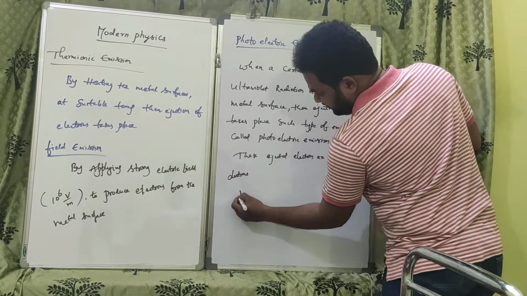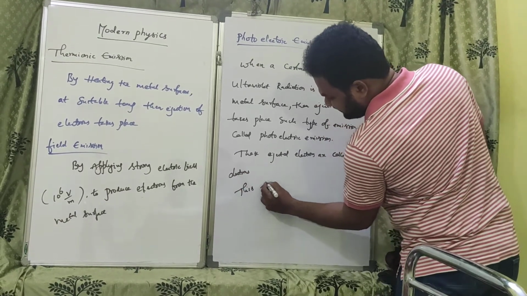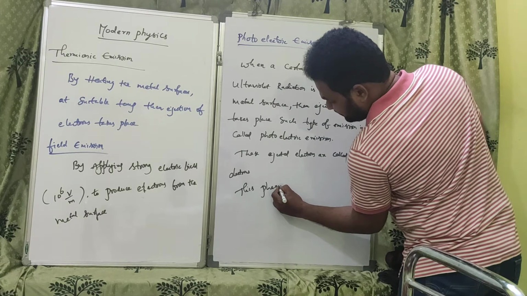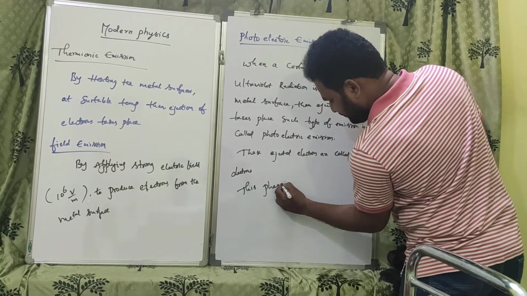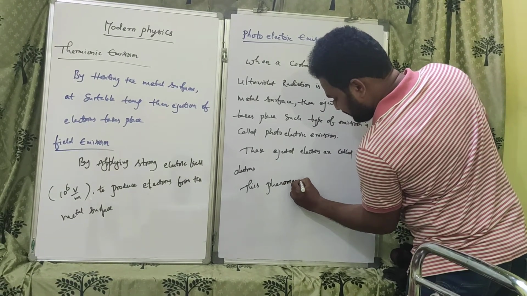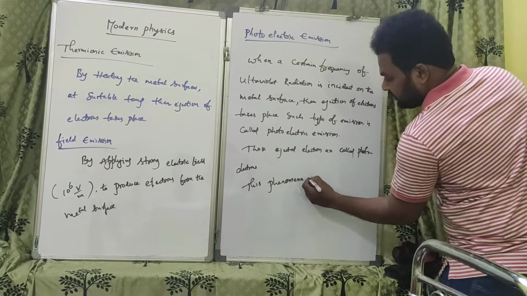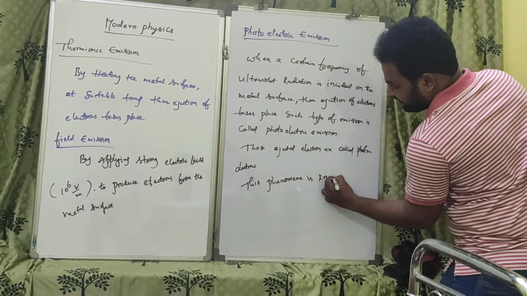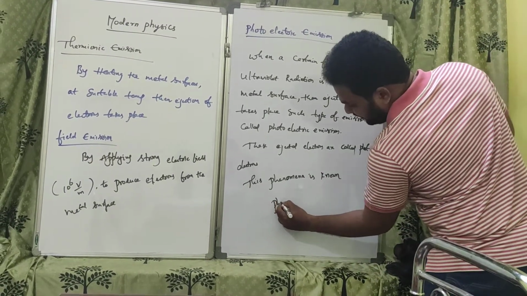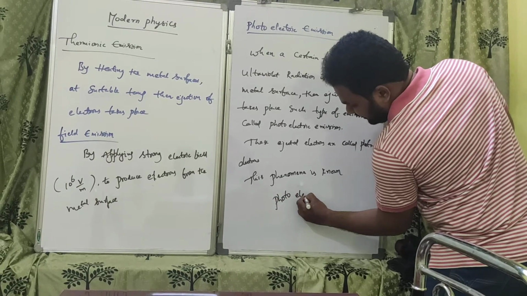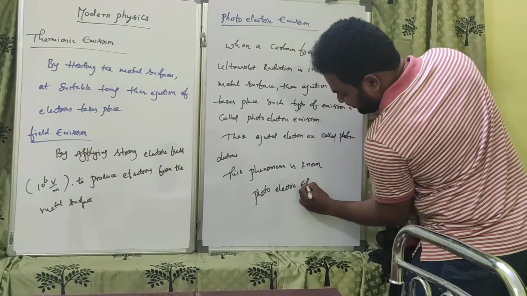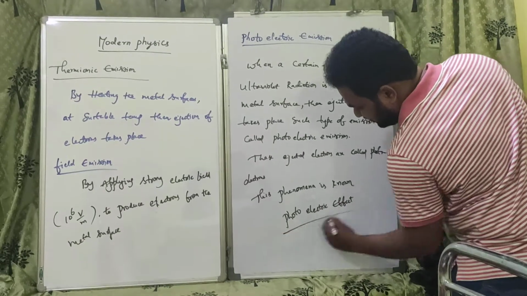So finally, this phenomenon is known as photoelectric effect. This phenomenon is known as photoelectric effect.